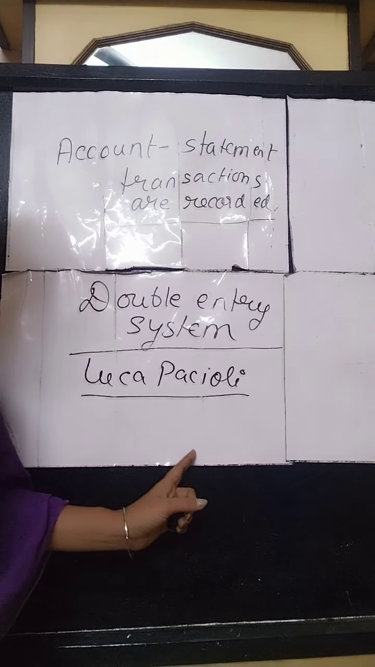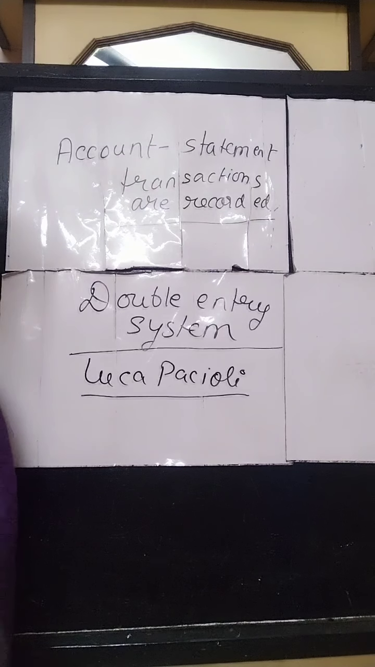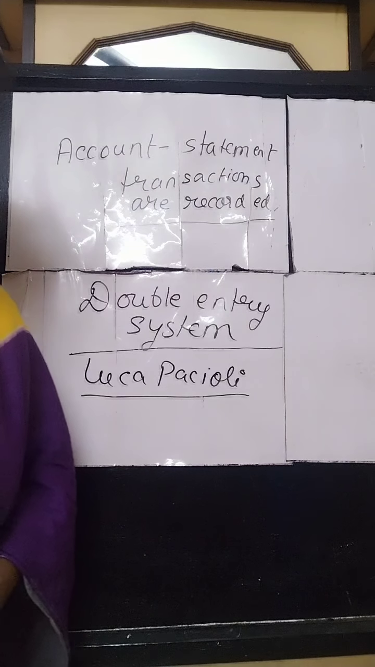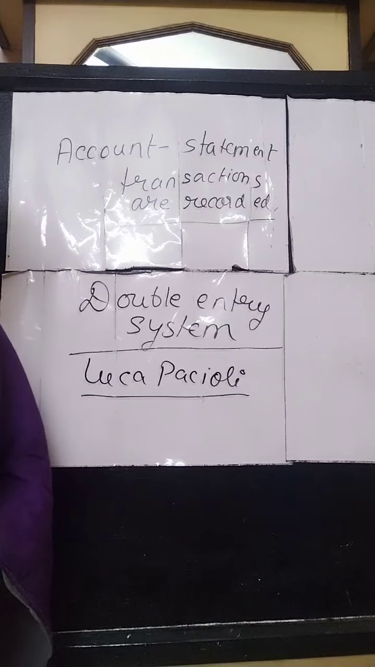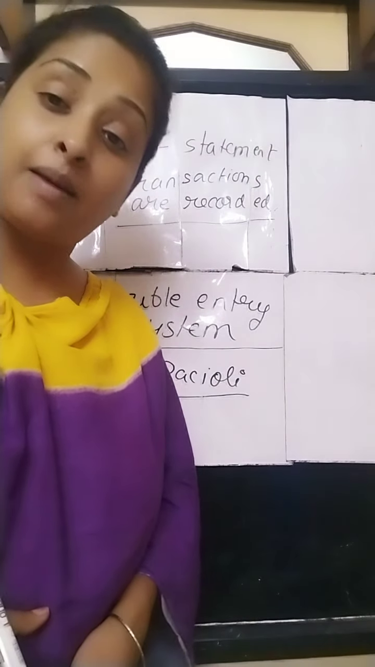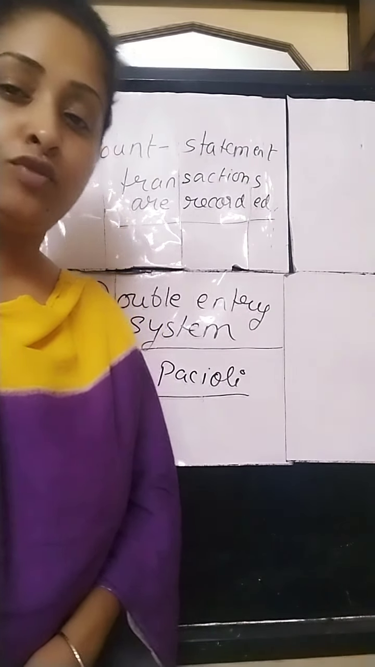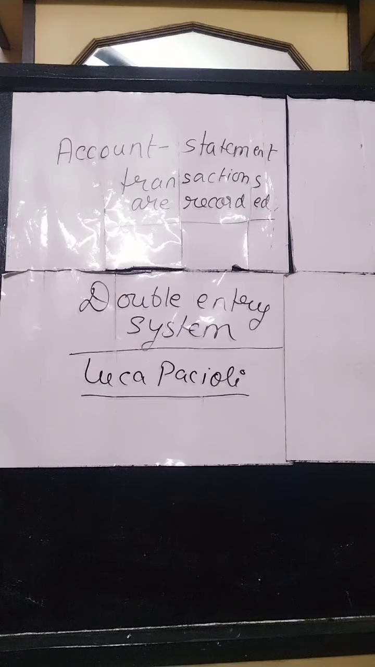It was first originated by Luca Pacioli in 1494. According to him, every transaction has a twofold or dual aspect that is expressed by debit and credit, and this debit aspect is always equal to the credit aspect. This is the concept of double entry system.